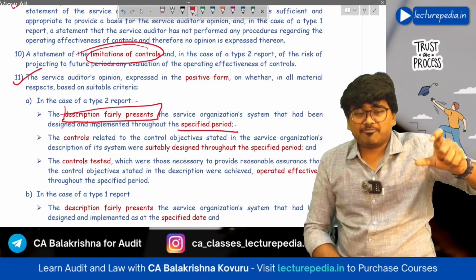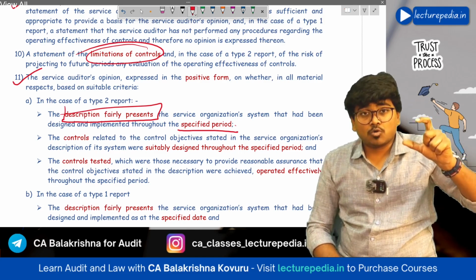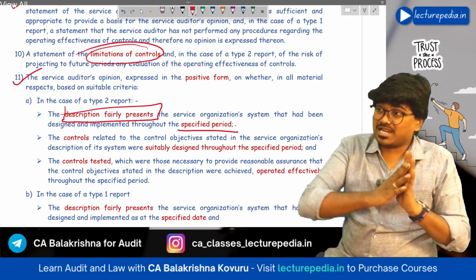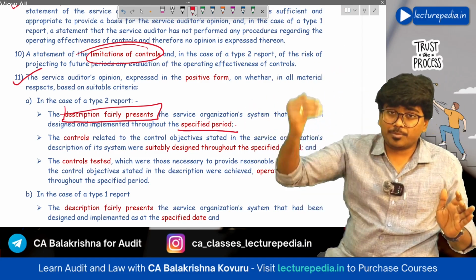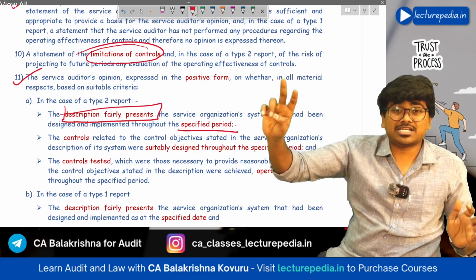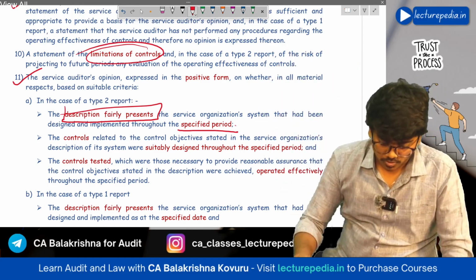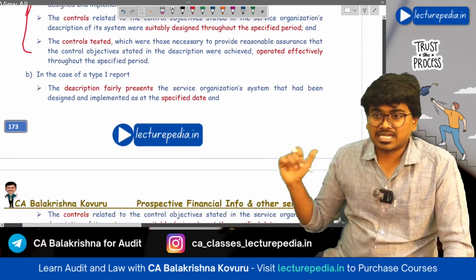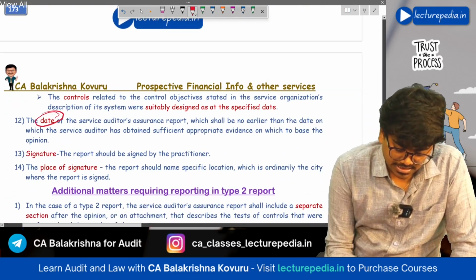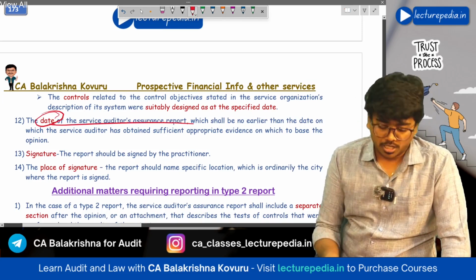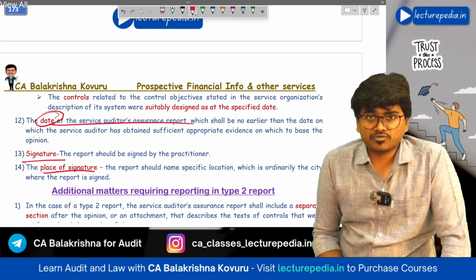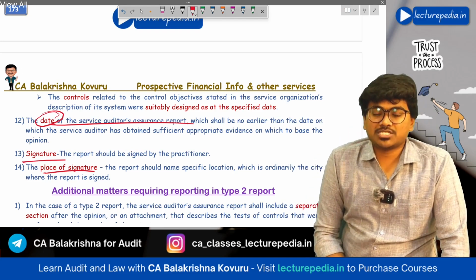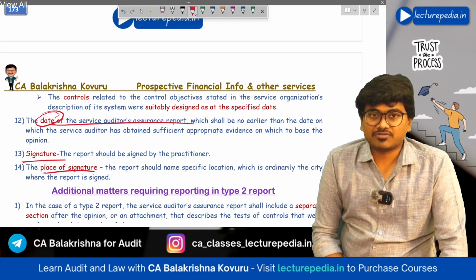Now in a type 1 report, the auditor will give an opinion only on the description of the system and design of internal controls, whereas in a type 2 report, the auditor will give an opinion on the description of the system, design of controls, and also the operating effectiveness of controls. Okay, the same will be there here also. Okay, what will be given in a type 2 report, what will be given in a type 1 report. Next, date of the service auditor's assurance report. Okay, on which date you are giving signature, place of signature. Okay, this is what will be reported in the assurance report on controls at a service organization.